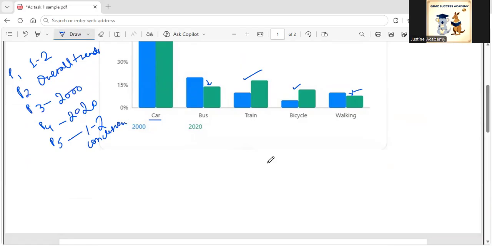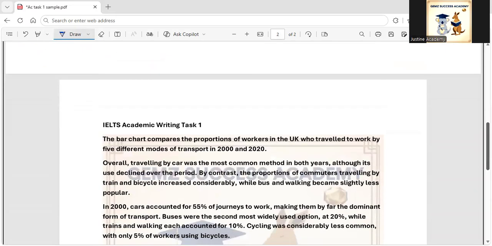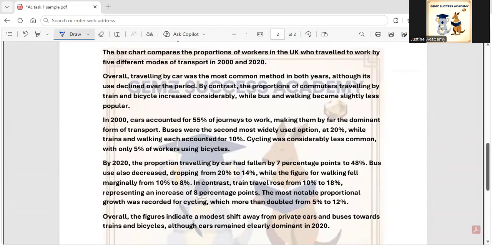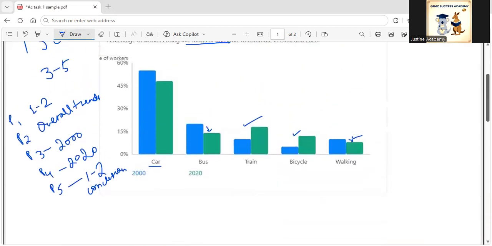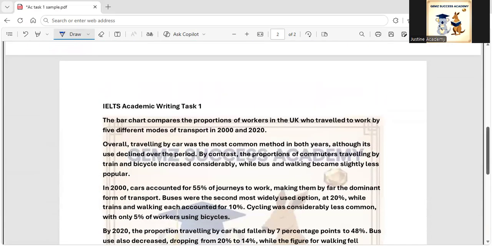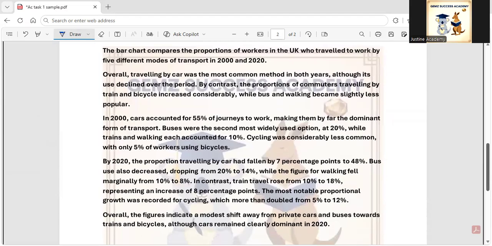The first body paragraph says, overall, traveling by car was the most common method in both years, as you saw. That car is the most popular way. By contrast, the proportions of commuters traveling by train and bicycle increased considerably, while bus and walking became slightly less popular. These are all the points that we explained earlier.